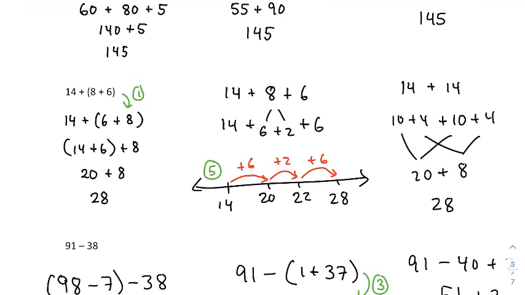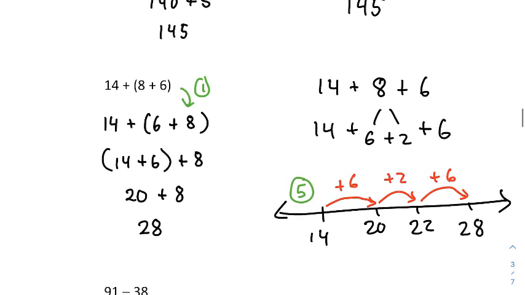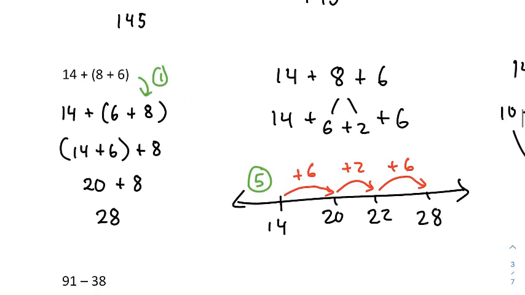Let's do the adding multiple numerals. 14 plus 8 plus 6. Well, I noticed that if I were to add 14 and 6 together, then I could get a nice clean 20 and then add 8 to that. So I'm going to use the commutative property to switch the 8 and 6 around, right? I'm pointing it out because I haven't pointed out the commutative property of addition yet, so I point it out here. And now I'd use the associative property to get to this line, and then from there add the 20 and the 6, and then add the 20 and 8 next, and you get our 28.